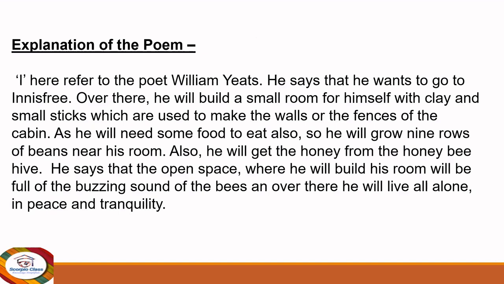As he will need some food to eat also, he will grow nine rows of beans near his room. Also, he will get the honey from the honeybee hive. He says that the open space where he will build his room will be full of the buzzing sound of the bees, and over there he will live all alone in peace and tranquility.